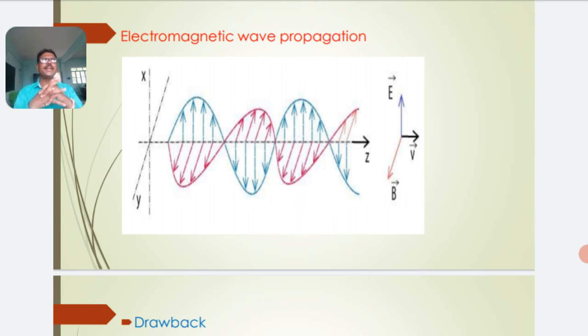Just see the diagram, which indicates the nature of the light wave. Here the light wave is associated with both vibrating electric and magnetic field vectors.